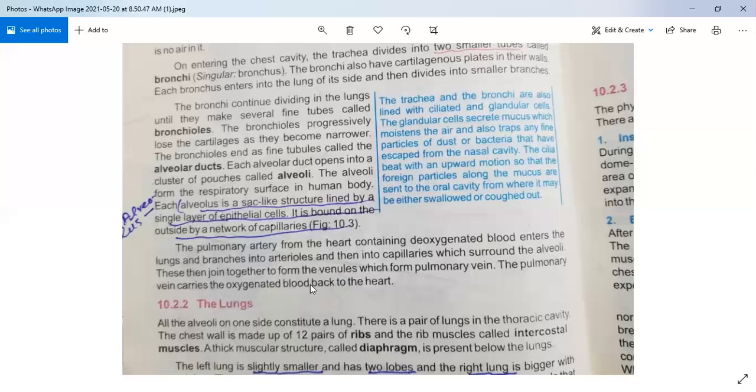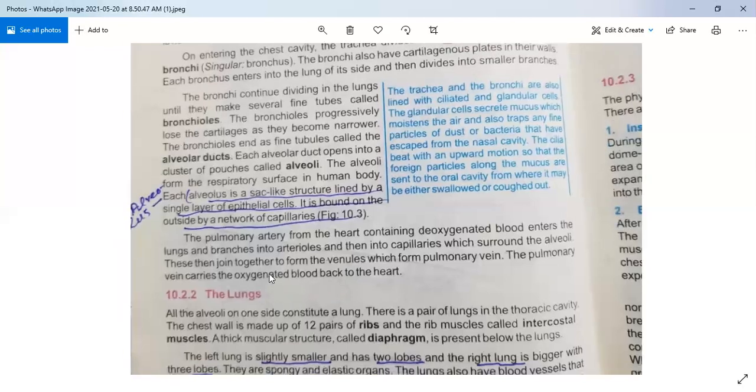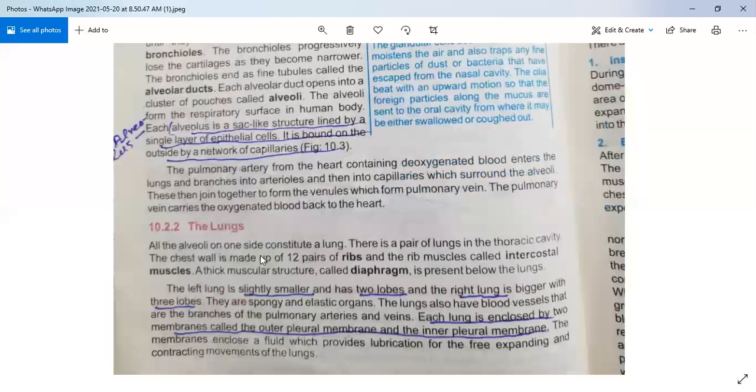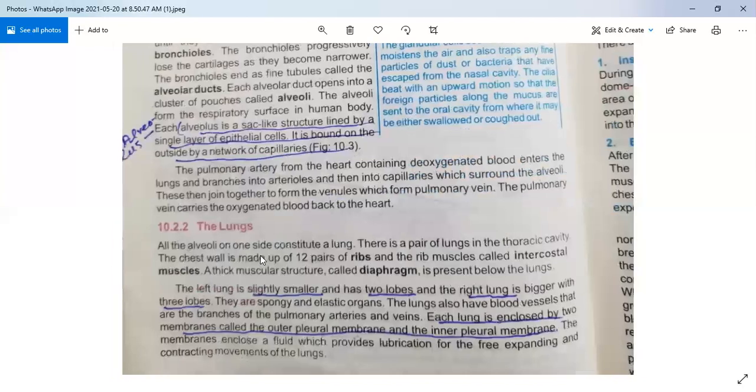I have told you at the start of the lecture that our respiratory system can be divided into two parts. First is called the air passageway and the second is called the lungs. Now we will discuss the second part of our topic, the lungs. So, what are lungs? All the alveoli on one side